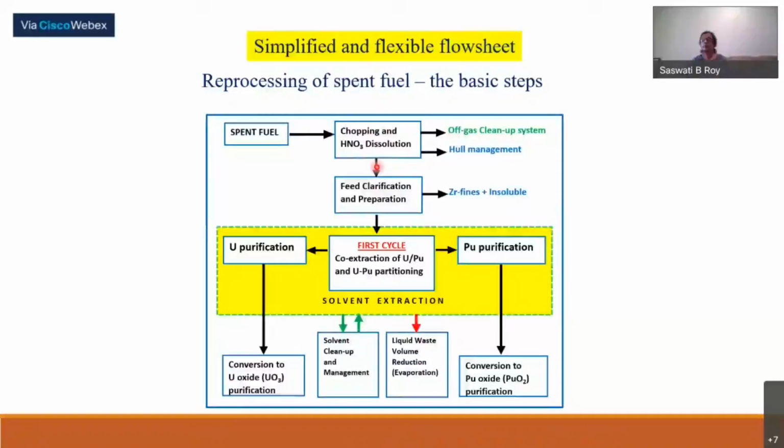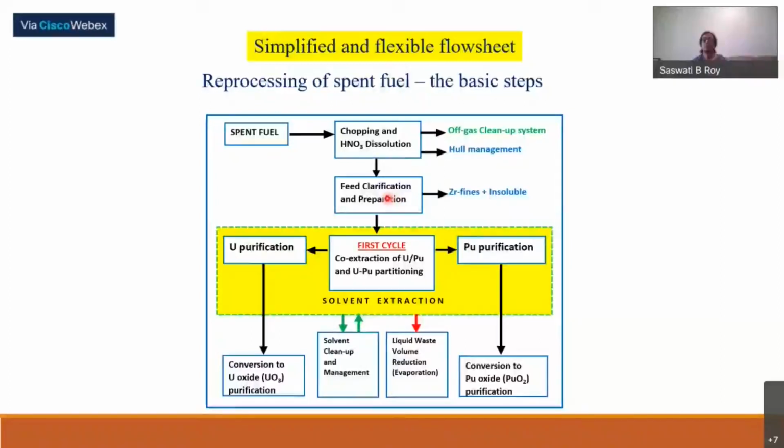So the fuel has gone to the dissolver after chopping, and from there we get uranyl plutonium nitrate solution along with fission products and minor actinides. This is the feed for solvent extraction. This feed has to be clarified because during cutting of the fuel pins, a lot of zirconium fines and other insolubles are there. That will be removed by filtration, and then it will be prepared for solvent extraction.